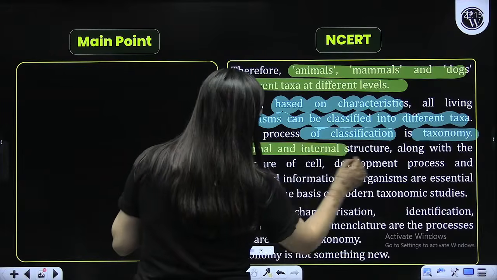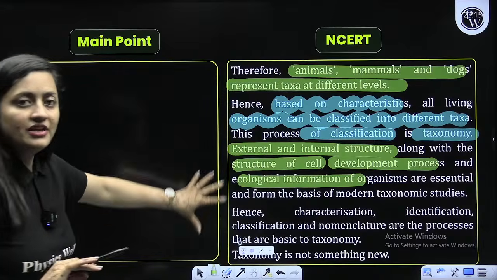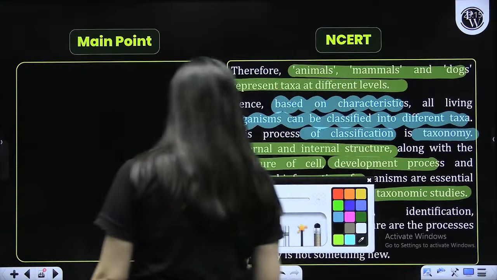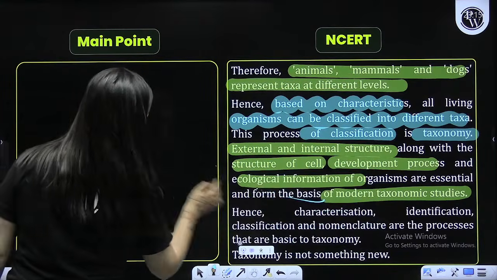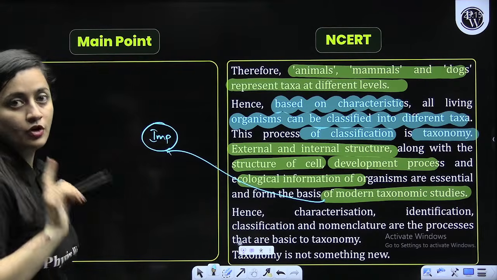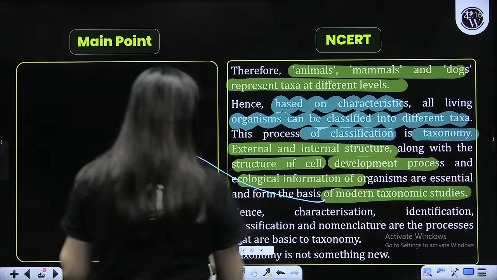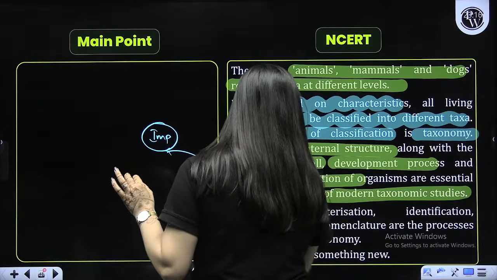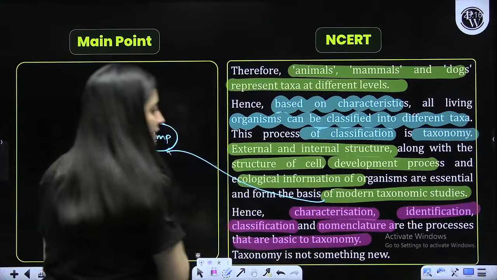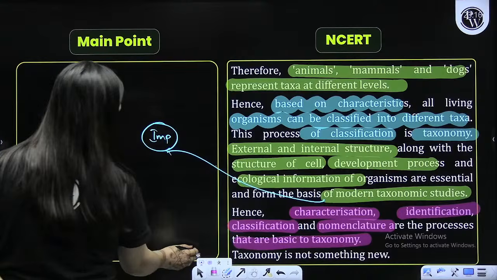So be it external, internal characters, structure of cell, development, ecological information, everything is considered in the modern taxonomic studies, right? That's important. So taxonomists consider everything in the modern taxonomic studies. Just biosystematics, modern taxonomy it is. So characterization, identification, classification, nomenclature. They all are the processes that are basic to taxonomy.